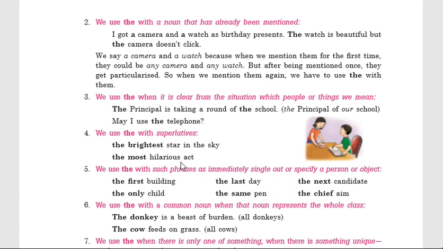For example, I got a camera and a watch as birthday presents. Here "a camera", "a watch", because it is not specific and I am mentioning it for the first time. But when I say the watch is beautiful but the camera doesn't click, here "the watch", "the camera", because watch and camera are nouns that have already been mentioned earlier.